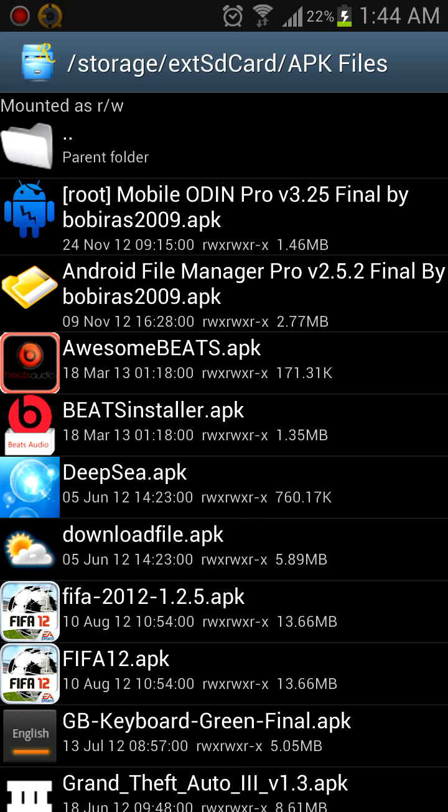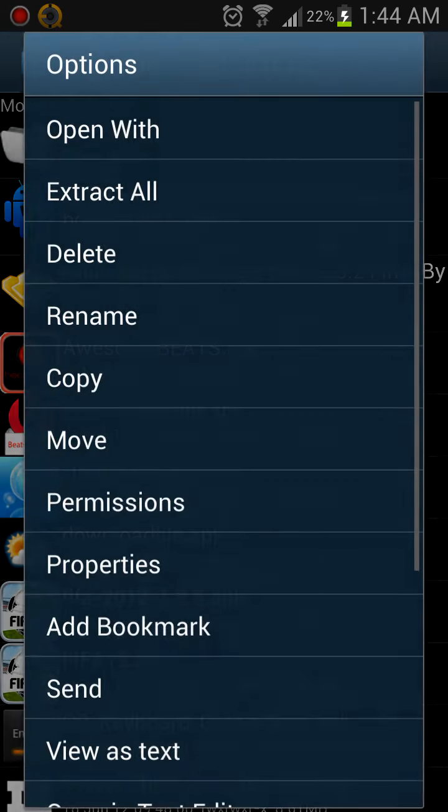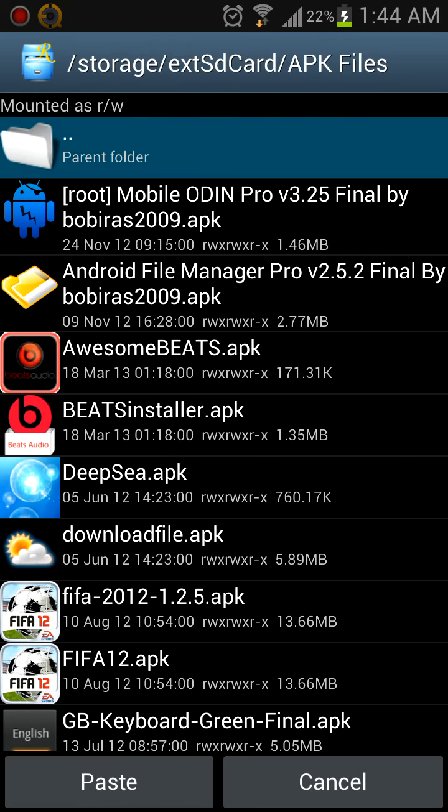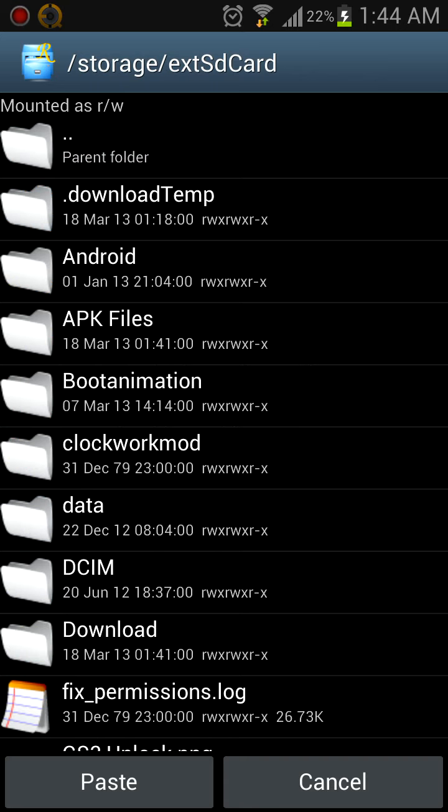Let's get started. First things first, if you're using Root Explorer, obviously go to the folder that you have the APK file saved or downloaded at. Press and hold, and then copy it, and then go back. To go back to the folder that you want to push the file to, just press this one, parent folder. It's gonna go back.